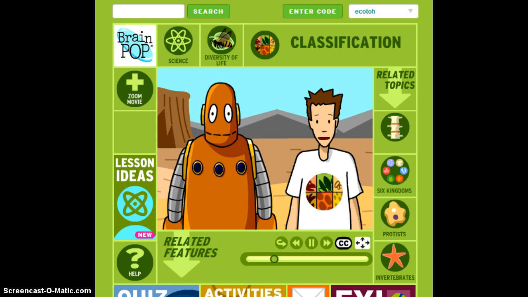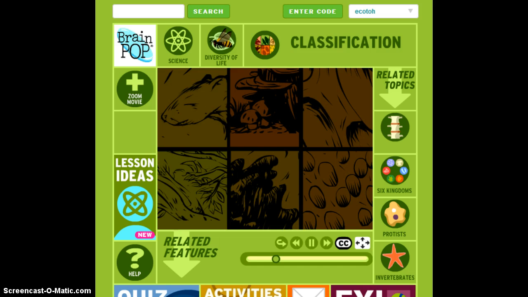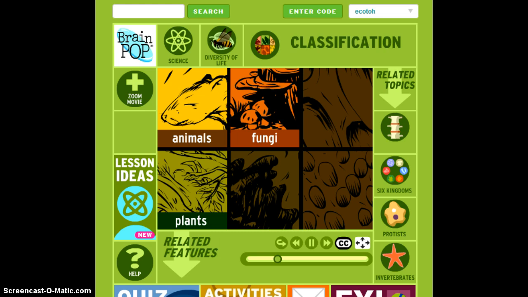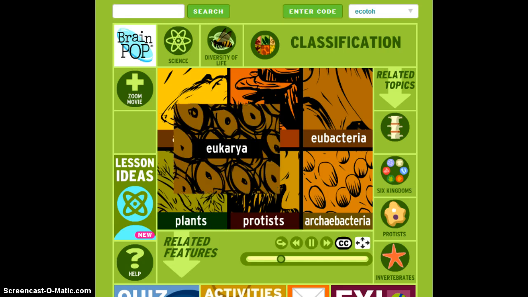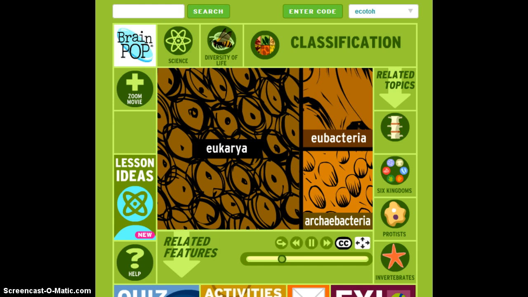Before that, biologists considered the kingdom to be the highest taxon. The 6 recognized kingdoms are animals, plants, fungi, protists, eubacteria, and archaebacteria. A lot of people still use this way of dividing things. The domain system just groups 4 of the kingdoms together, while the other 2 are separated.